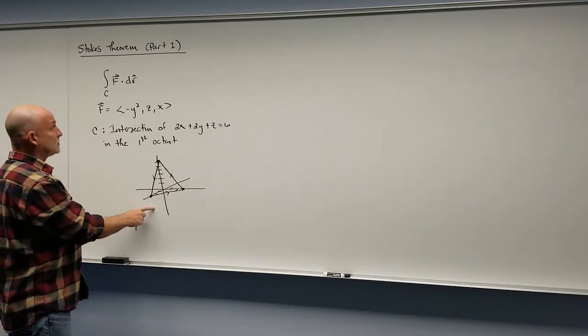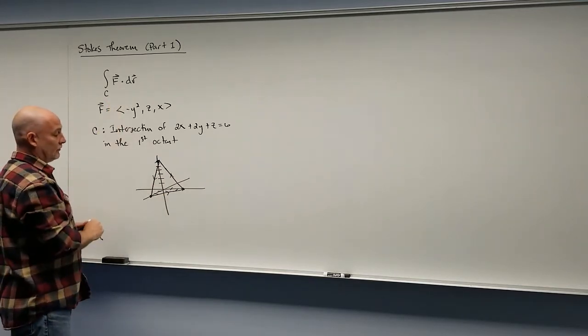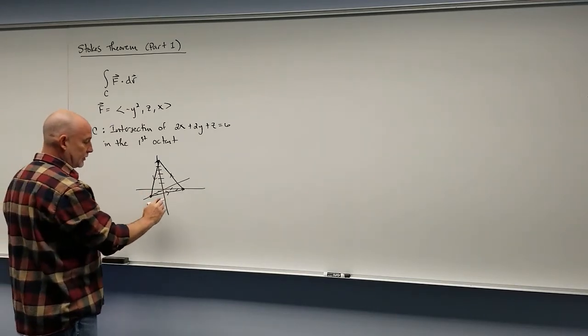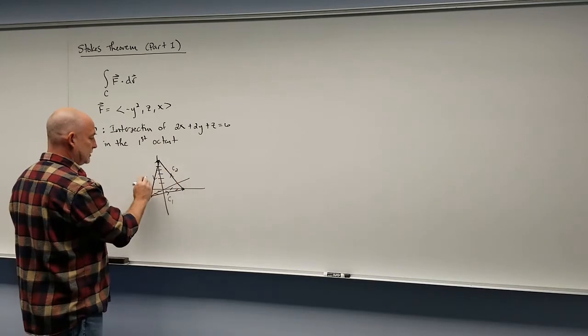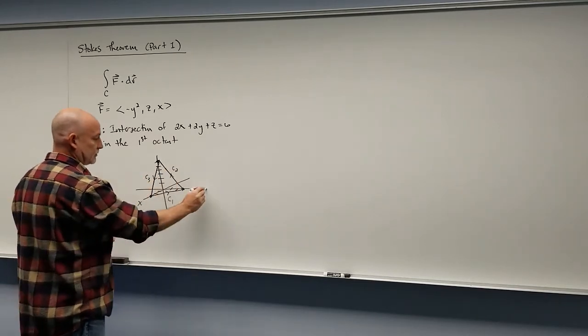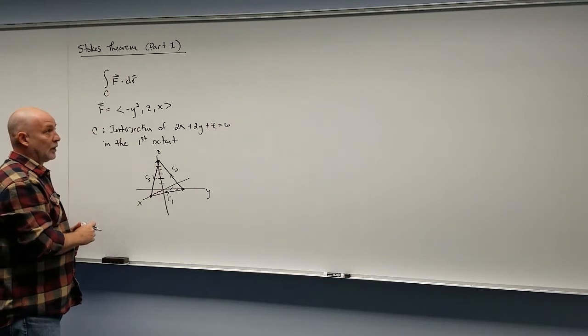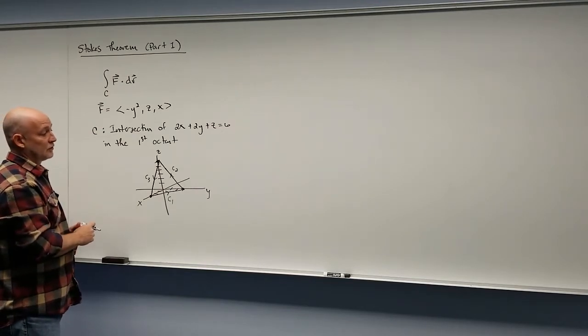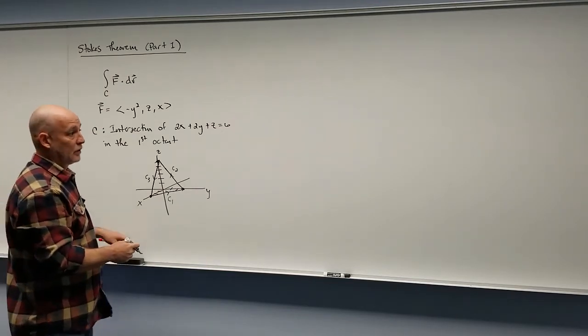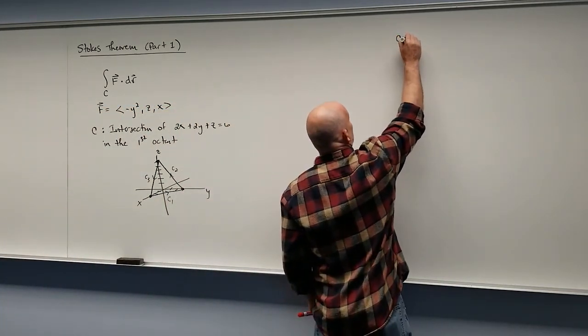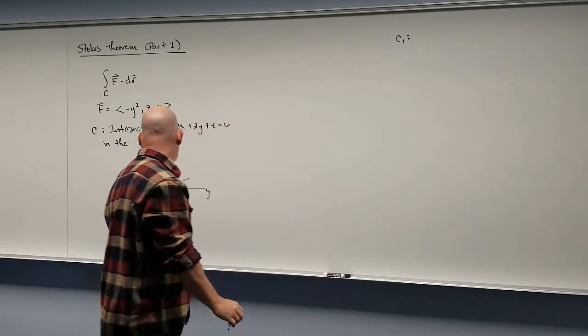So if we want to do this line integral, we've got to find the integral of F dot dr. We really want to think about this as three different curves, C1, C2, and C3. There's x, y, and z. So we really have three integrals to do for this. Let's do the parameterization for each of the three, and then we'll do the line integral. For C1, what could the parameterization be?